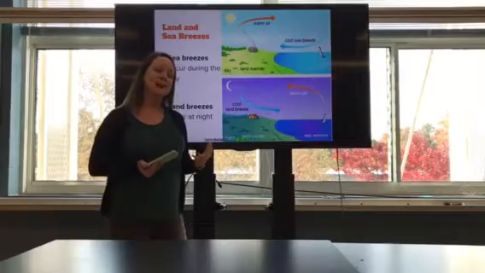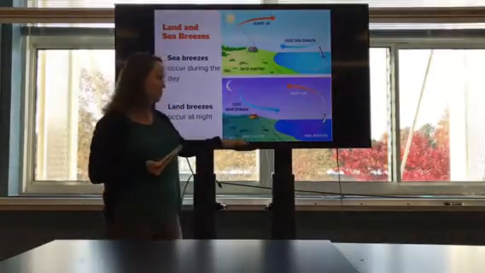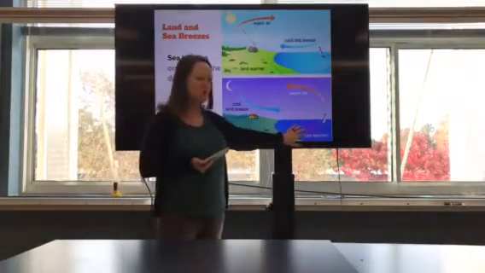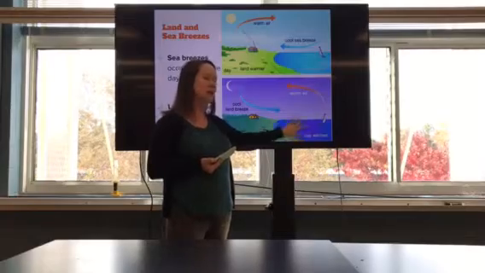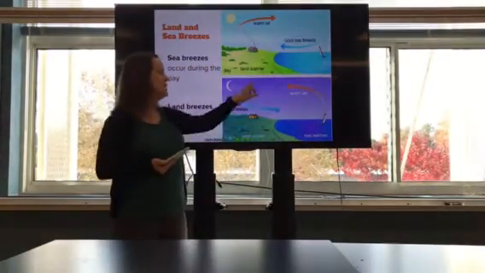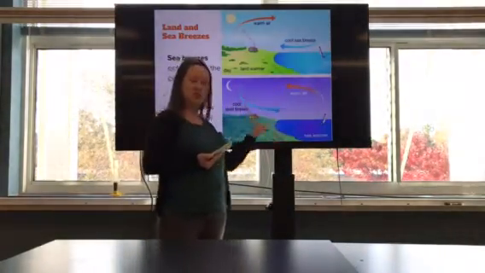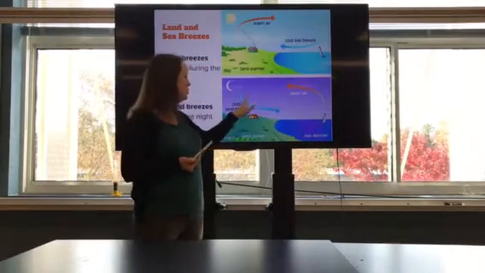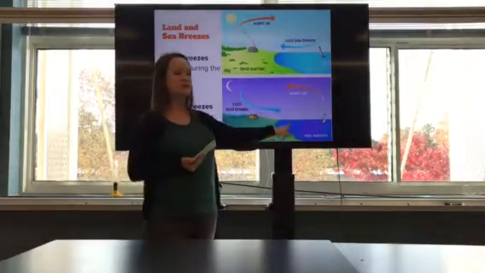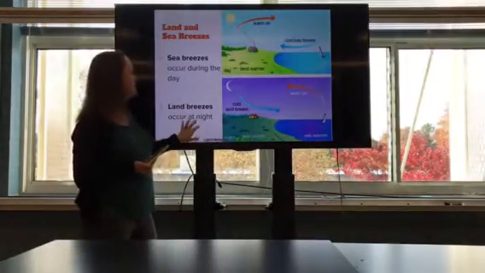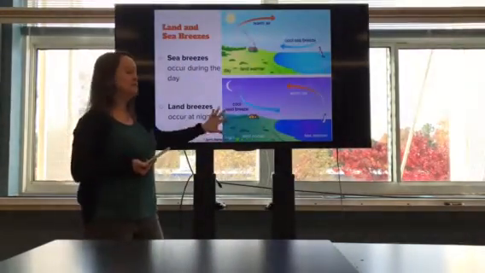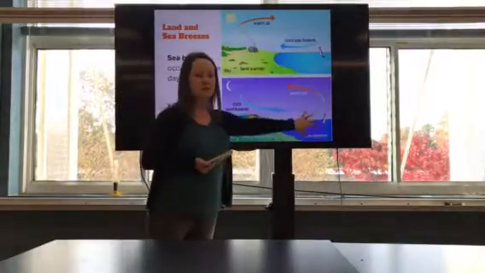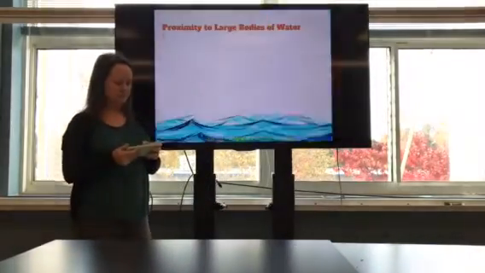Well, at nighttime, the land cools down pretty quickly, and now the sea temperature, which hasn't really changed from the daytime, is warmer than the land. So that convection current changes direction. So now the warmer air off the ocean rises, cooler air over the land sinks and goes back to take its place. So at nighttime we get what is called a land breeze because the wind is coming from the land moving towards the water.